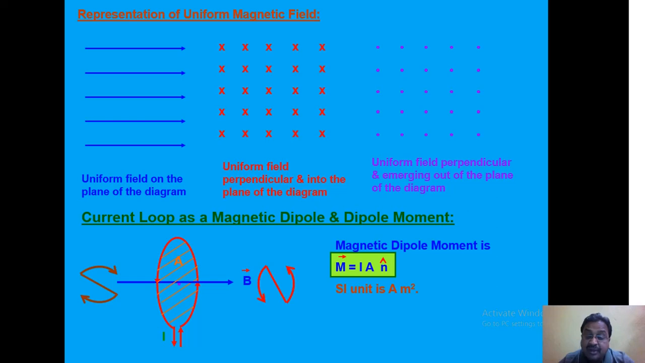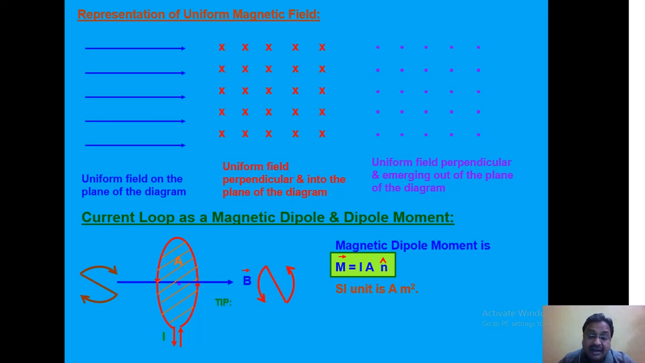How does it become ampere meter square? Here you see the magnitude of magnetic dipole moment is the product of current and area. SI unit of current is ampere denoted by A. SI unit of area is meter square denoted by m square. So, the magnetic moment is ampere meter square. It is associated with a circular current carrying loop.